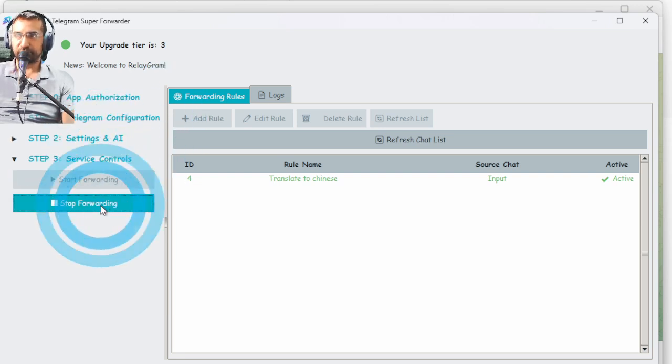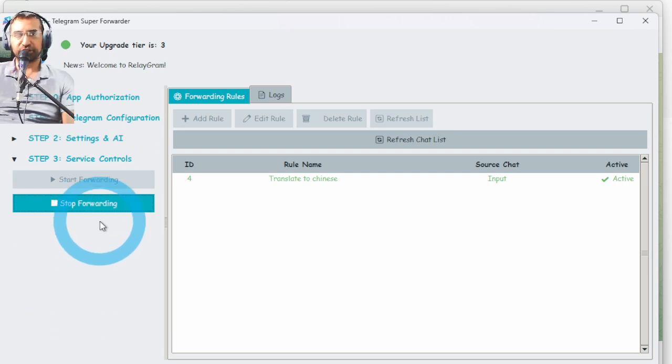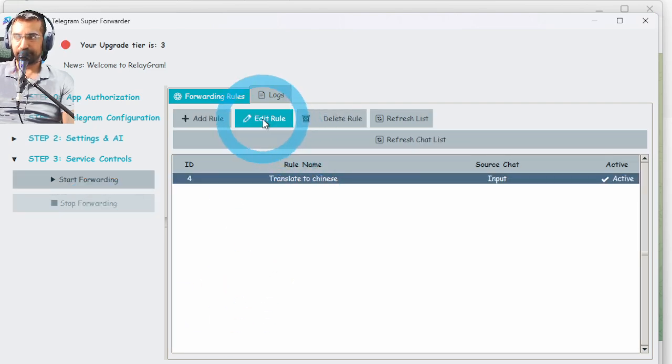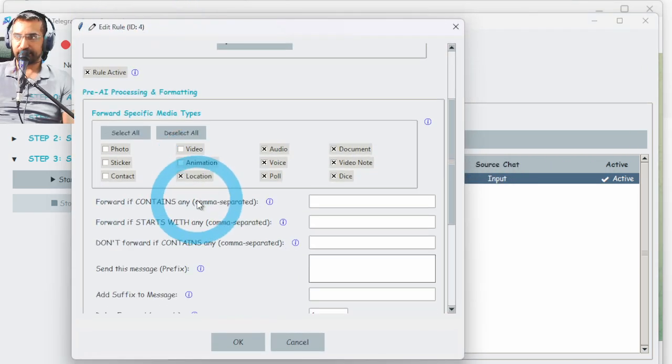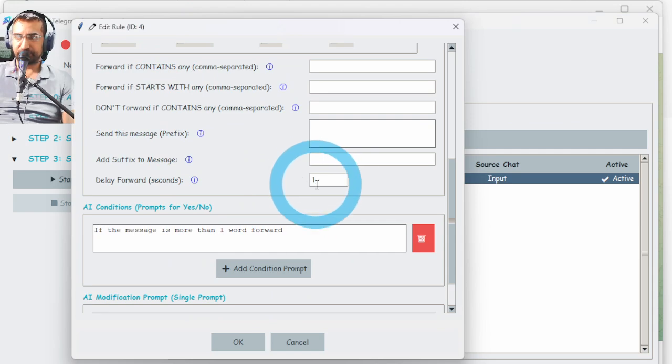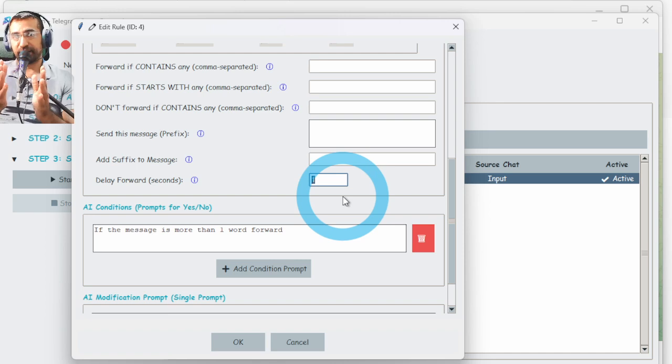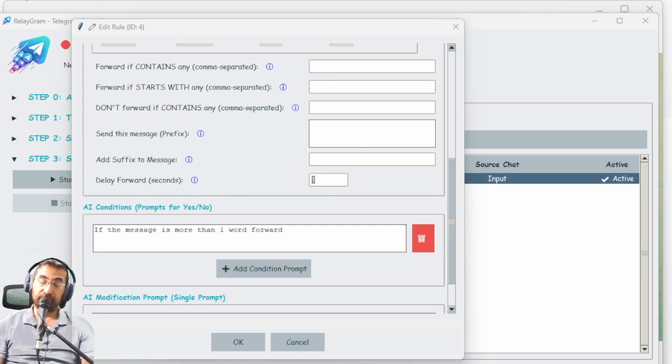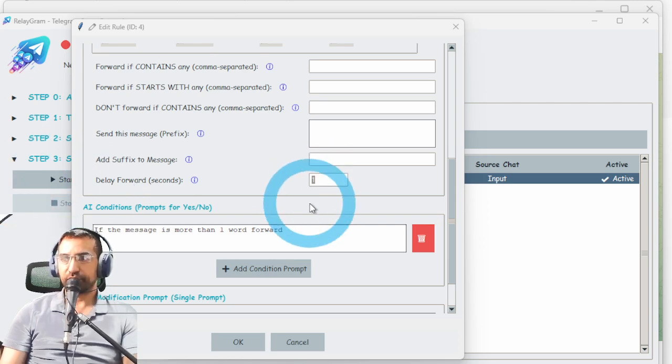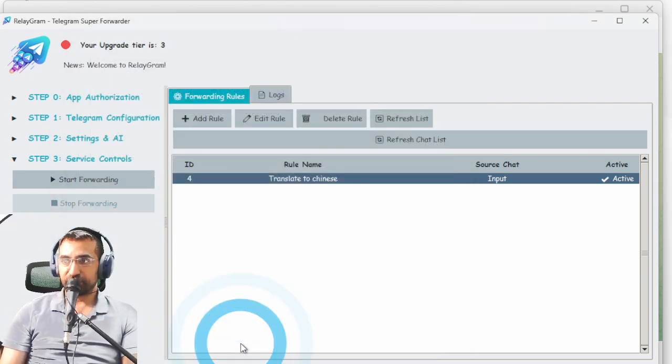Additionally, for each rule, let me stop this for a second. For each rule, you can actually choose how long you want to wait before it sends. So for example, if I click edit rule right now for the translate to Chinese one, over here you can select delay forward in seconds, so you can make this wait a few minutes if you want to create a scenario where people don't really realize that you're forwarding from them. But obviously, everything you use with this app has to be legitimate. But if you want to create an illusion that there's something that you're actually physically doing, that's completely your call to add extra time to the sending of this. So that's the Chinese one.